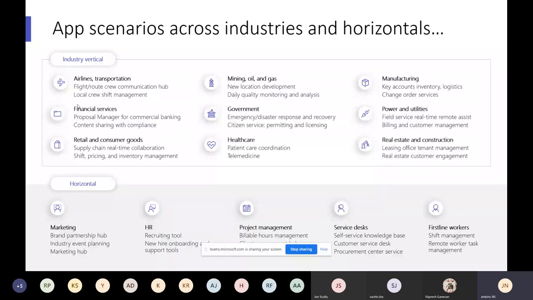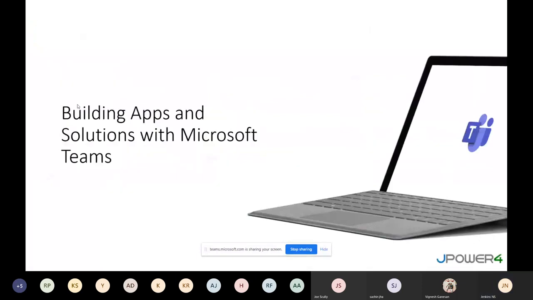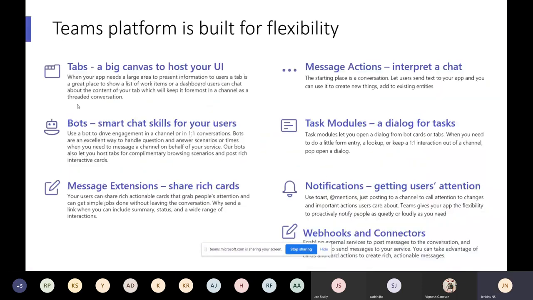And one more option, we have app templates. You can use the app templates. These are ready-to-use, production-ready applications. Just modify whatever you like, you can do it. Okay. Building apps from a solution with Microsoft Teams.